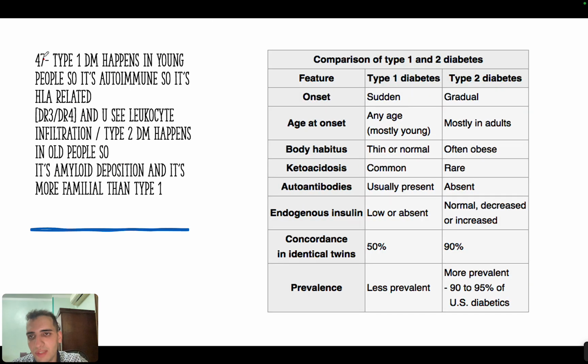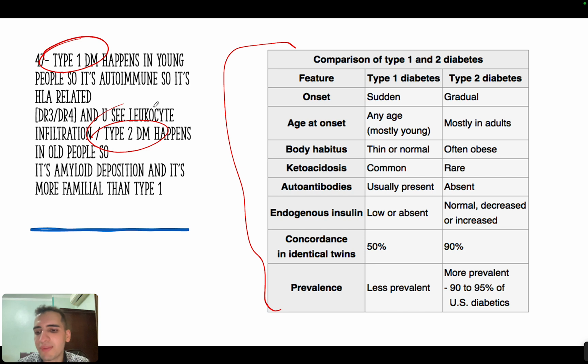Now another thing is the difference between type 1 diabetes mellitus and type 2. This is the difference here, but I need to highlight that type 1 happens in young people, right? So it's an autoimmune problem, so you would see lymphocytic infiltration, you would see antibodies, okay? Type 2, on the other hand, happens in old people, so you would see amyloid deposition, okay? This is how I remember it, okay?